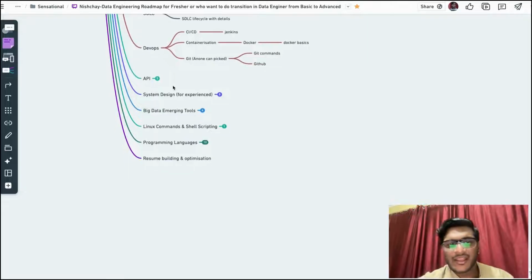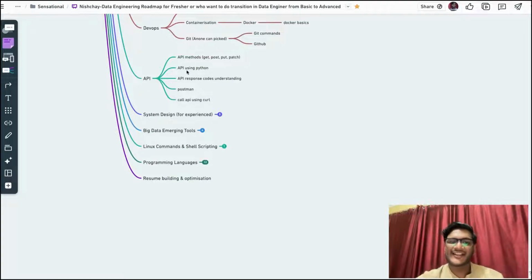API is a REST API. Okay, if you are a Python developer, a Java developer, or any developer in the coding part, REST APIs are everywhere. They are used to make REST API calls from the client side to the server side. So you can focus on multiple methods of REST API: GET, POST, PUT, PATCH.